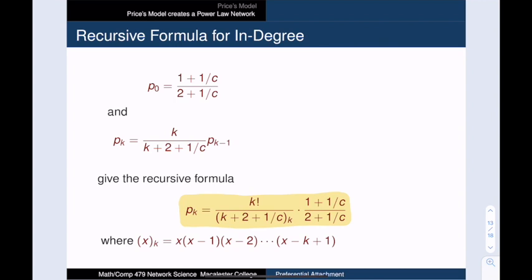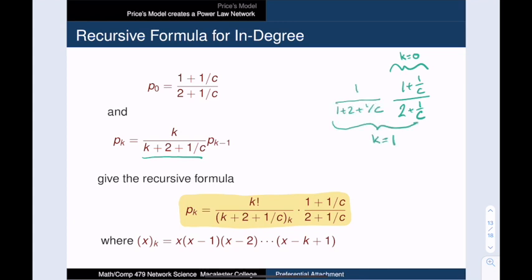So we know the fraction of vertices that have in degree 0. That's just 1 plus 1 over c over 2 plus 1 over c. And if I want to find the fraction of nodes that have in degree 1, I need to multiply by 1 over 1 plus 2 plus 1 over c. And if I want to find the fraction of nodes that have degree 2, I need to multiply this whole expression by 2 over 2 plus 2 plus 1 over c. And if we continue this process, you'll see that the recursive formula we list here is actually correct.